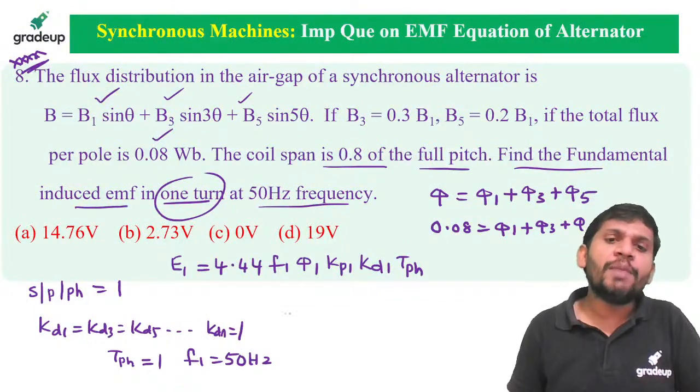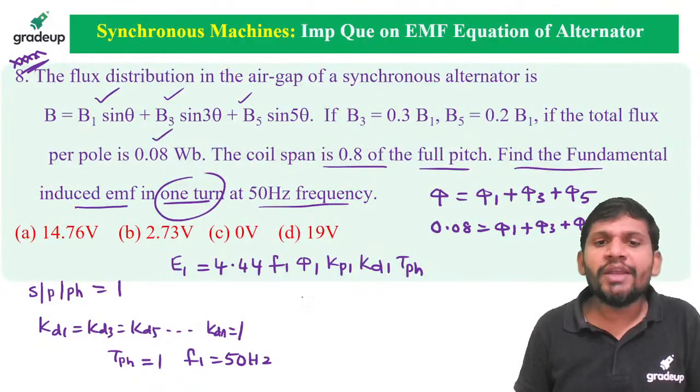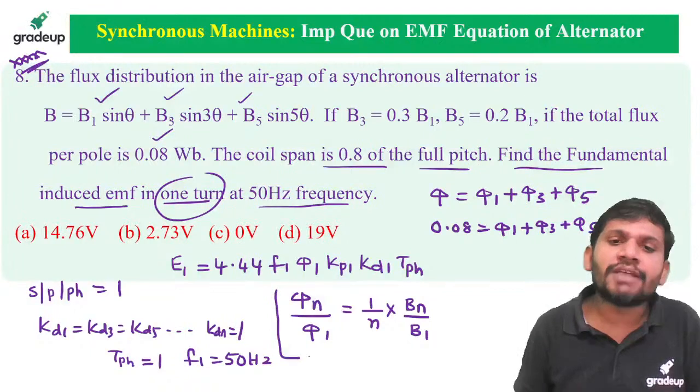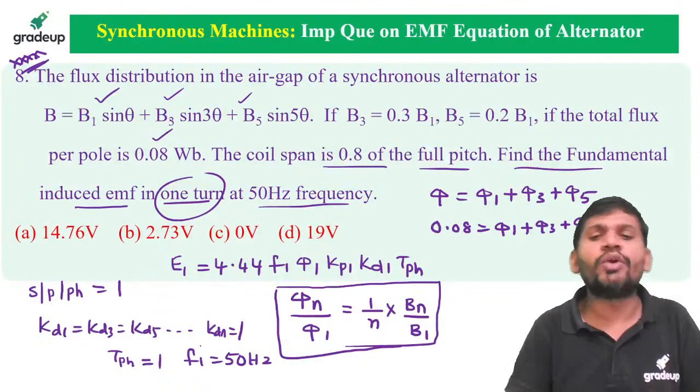But one important relation, students. Very important. I am not giving derivation for this one. phi n by phi 1 equal to 1 by n into Bn by B1. This is the relation between the nth order harmonic flux and the nth order harmonic flux density.